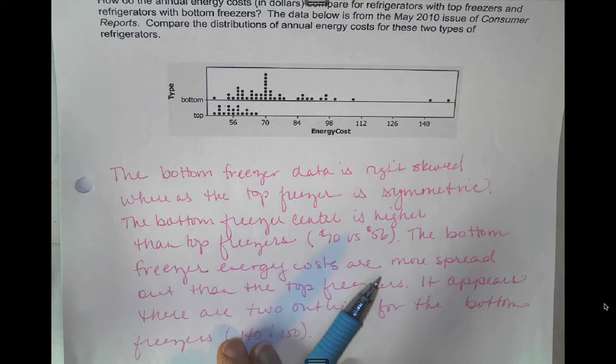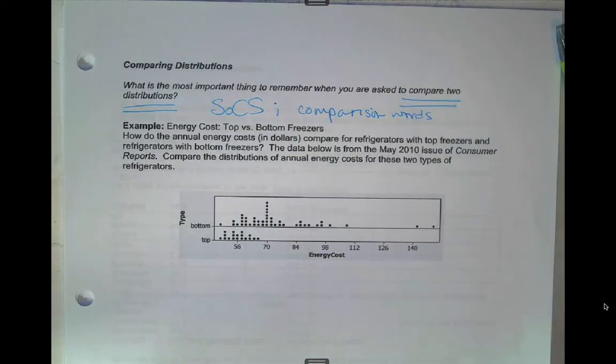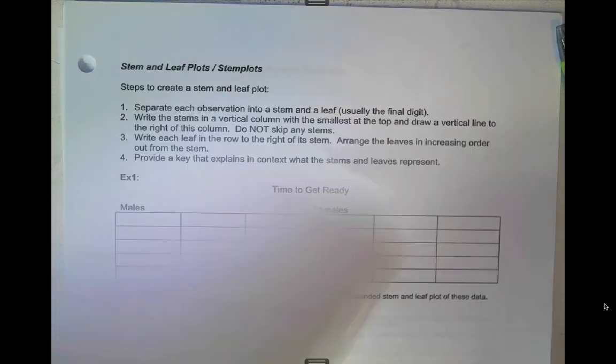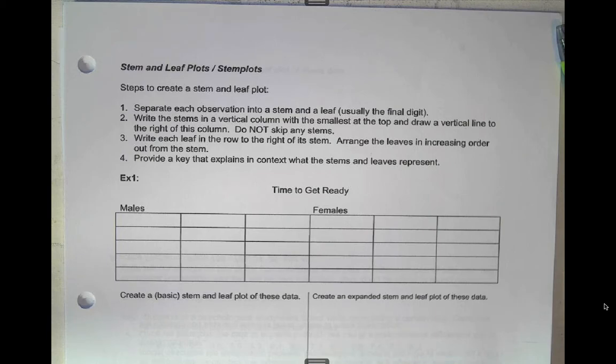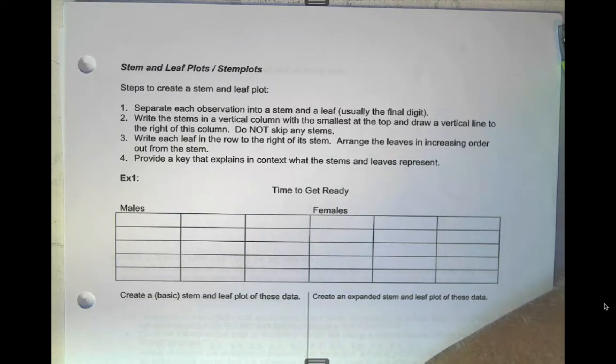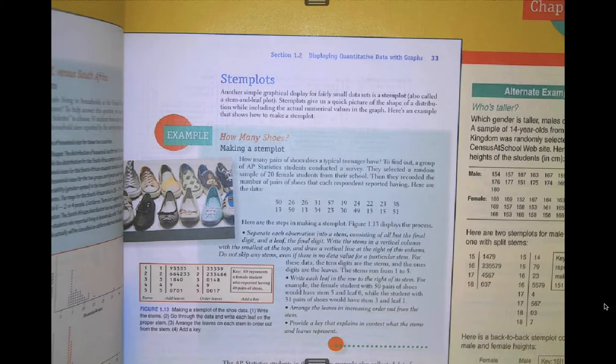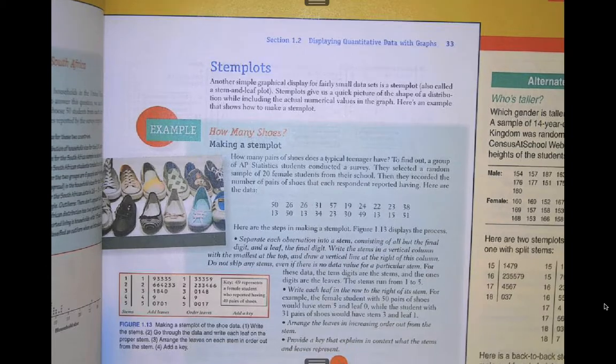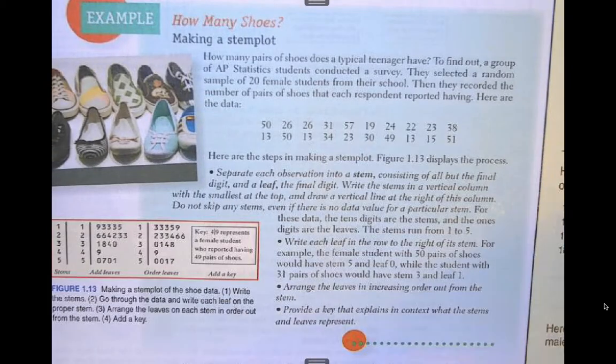All right, the other kind of graph we can make besides a dot plot is a stem and leaf plot. So these ones you're a little bit familiar with. Again, if we were in class, I would try to collect some data here. Since we're not, I'm going to use the example again in the book. So this one right here is about shoes. Everybody likes shoes. So it says, how many pairs of shoes does a typical teenager have?